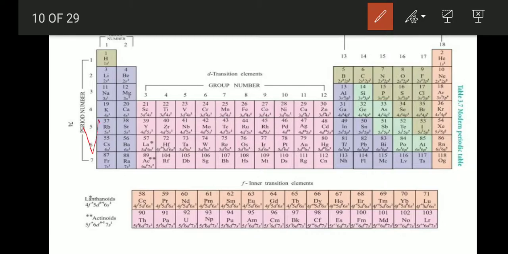The elements of groups 16 and 17 are called chalcogens and halogens respectively. The elements of group 18 contain completely filled valence subshell, electronic configuration ns2 np6, and are called inert gases or noble gases.